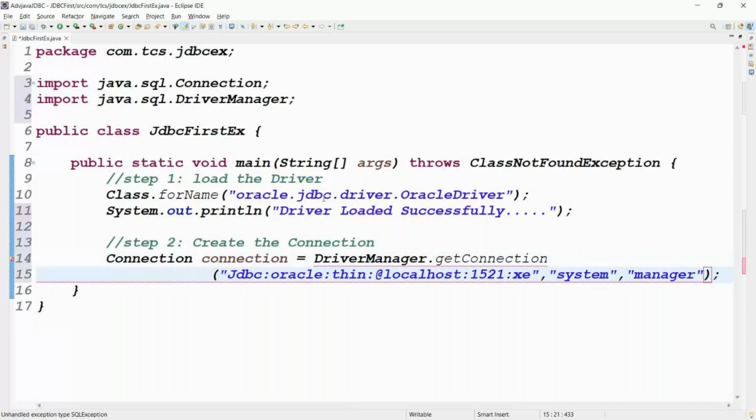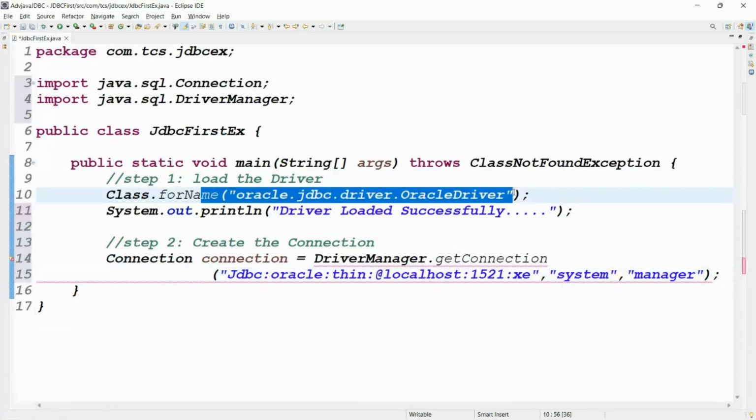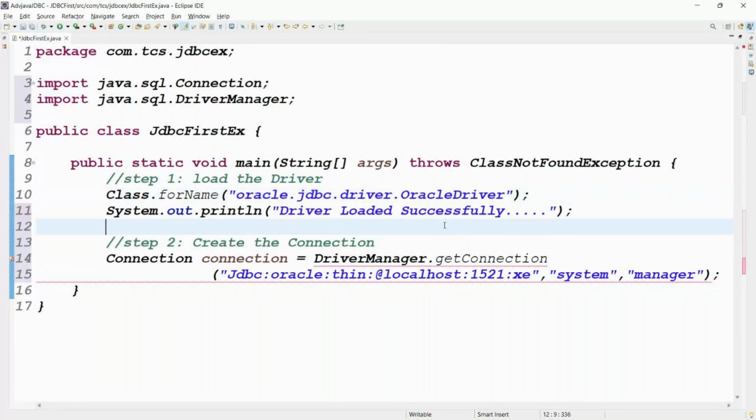The first step, what we are doing, we are loading the driver. When we load the driver, we are throwing an exception, right? Which exception? Because we are loading the driver class name, if the class is not present, ClassNotFoundException, right? Same way we are connecting the database. If the database is not present, SQLException. That's what we need to handle, SQLException.